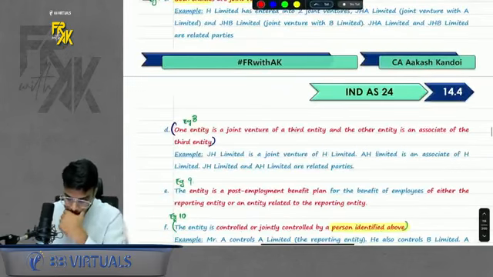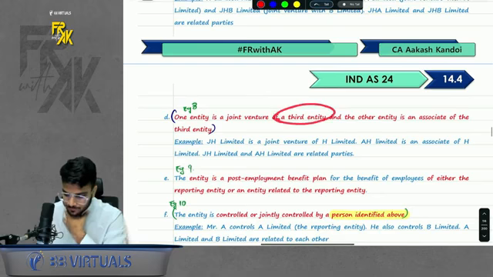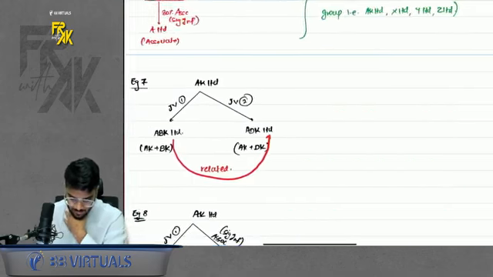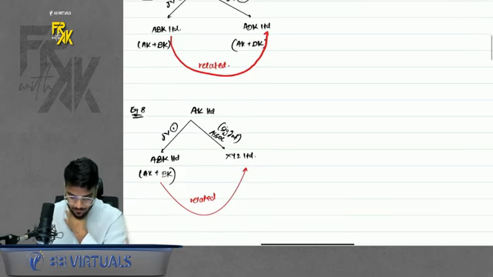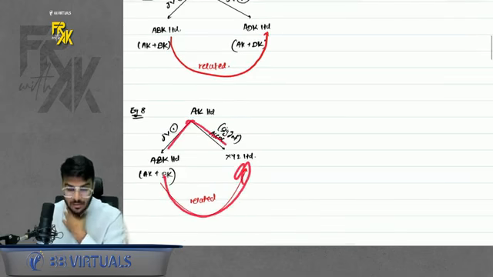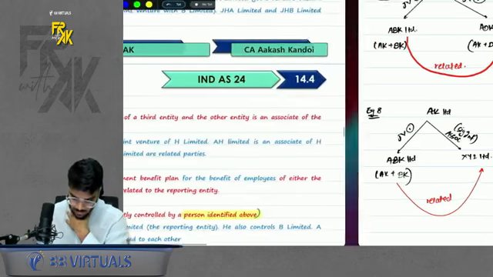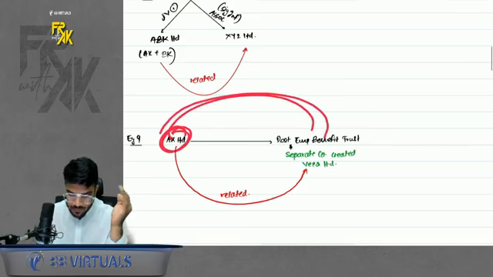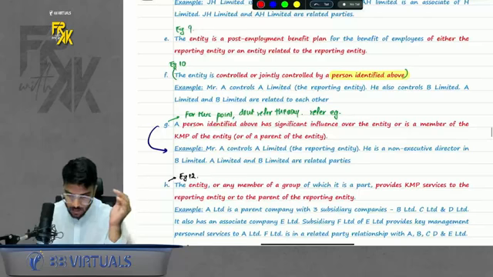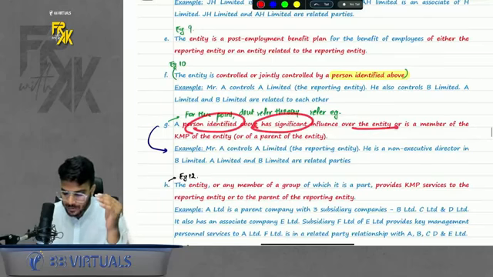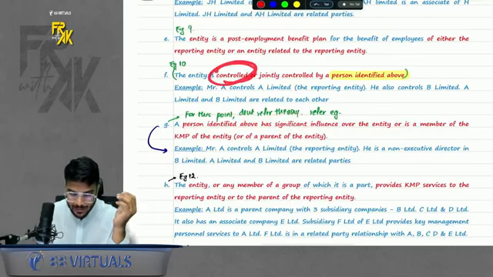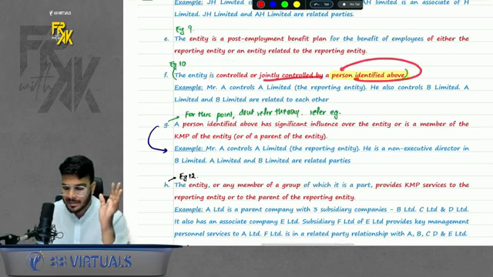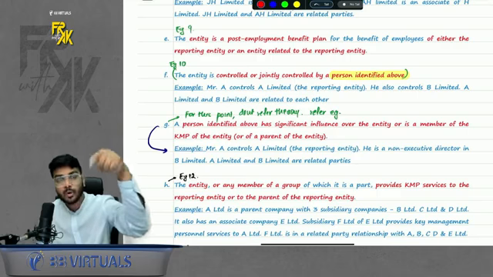Next, one entity is a joint venture and the other is an associate. If you have one joint venture and one associate, these two will also become related. Next, the entity is a post-employment benefit plan. Sometimes for employees, you open a separate trust. Because you are opening it, you and that trust will also become related. Next, an entity is jointly controlled or controlled by a person identified above. Person means the person we were talking about in the previous point.